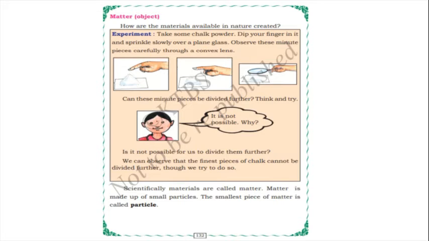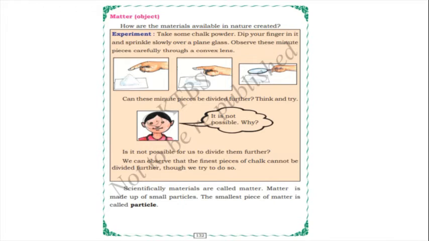Whatever things we see in our daily life, in our surroundings, are called matter, meaning objects. So how are the materials available in nature created? Through one experiment, we will come to know.